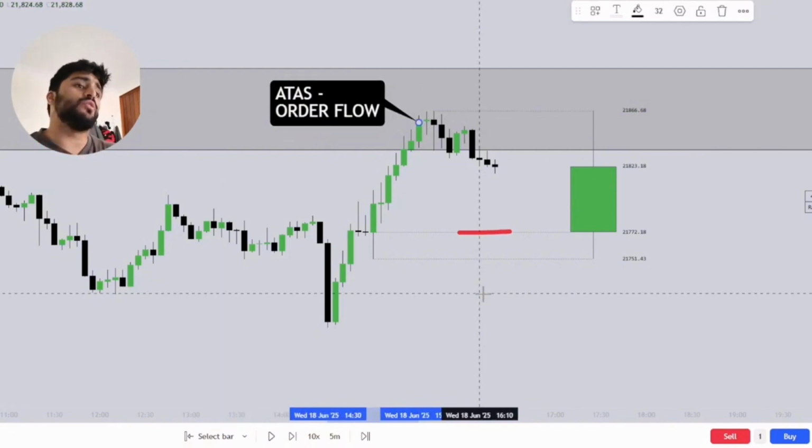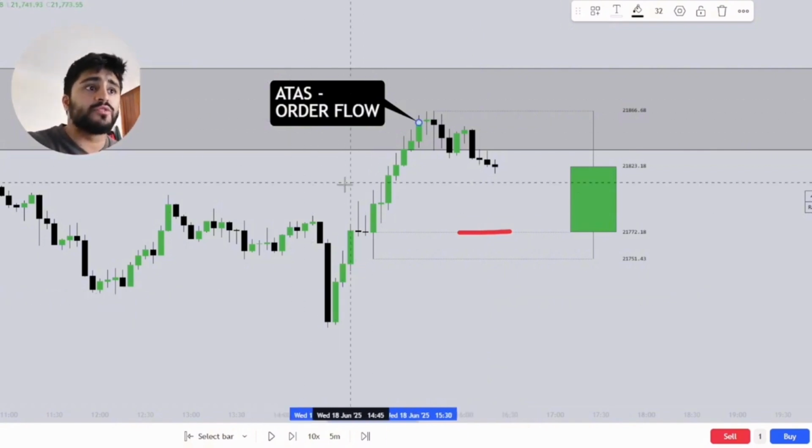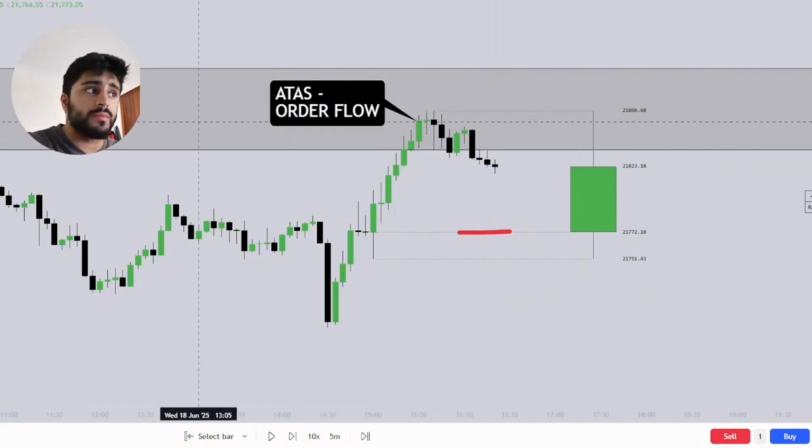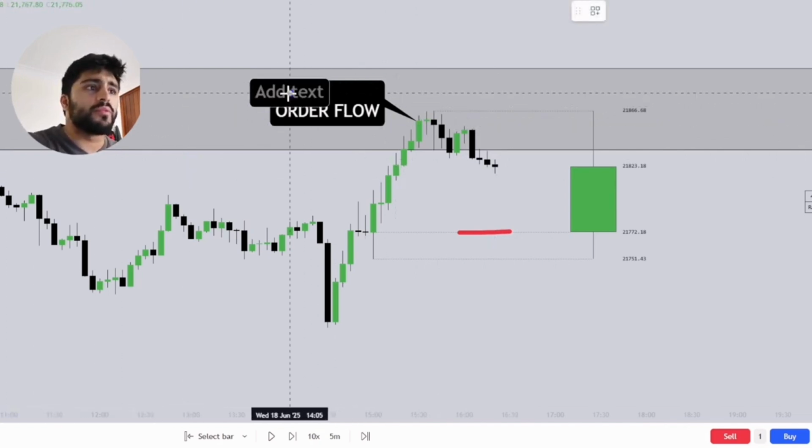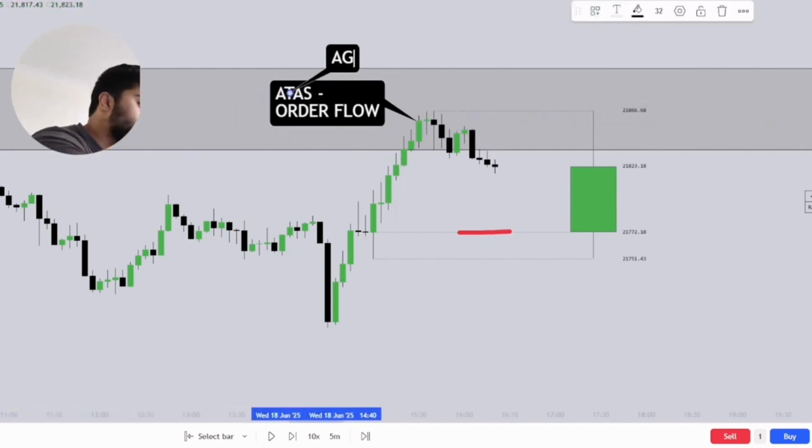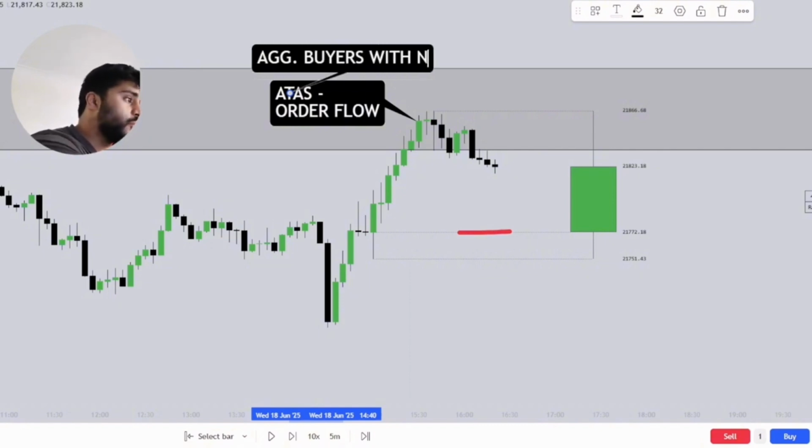So you want to be reading the order flow inside of fair value gaps. You want to be reading the order flow and seeing who is in control between buyers and sellers. In this case, what we saw is a buyer exhaustion. A buyer exhaustion, simply put, is like this: we see aggressive, I'm just going to write AGG, we see aggressive buyers with no reward.